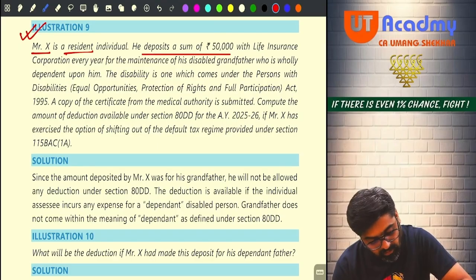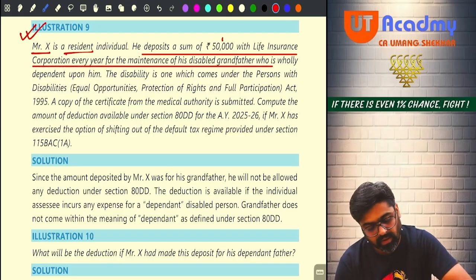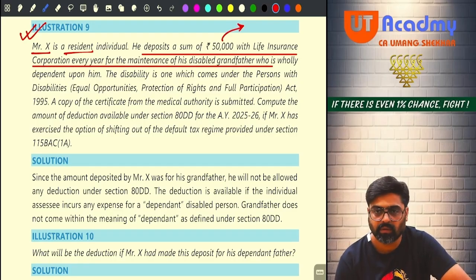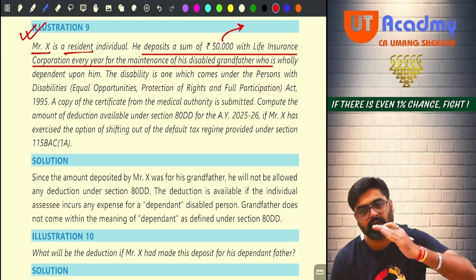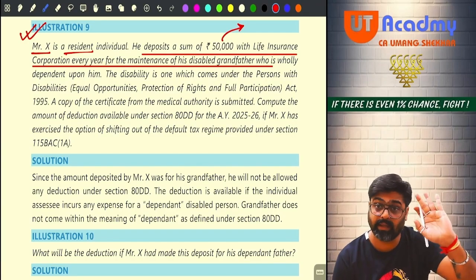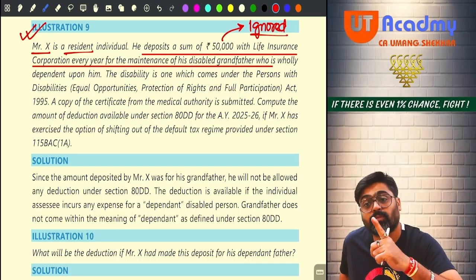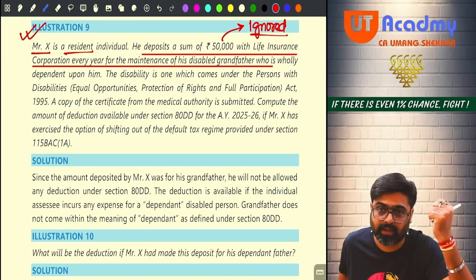Deposits a sum of 50,000 with Life Insurance Corporation every year for the maintenance of his disabled grandfather. See, the 50,000 which you are depositing is a deposit made in a special scheme for a dependent relative, handicap dependent relative. So this amount has to be ignored. But this amount to be spent is necessary to claim 80DD deduction.